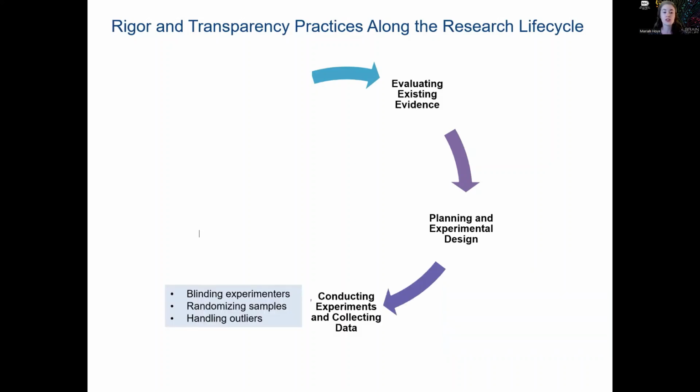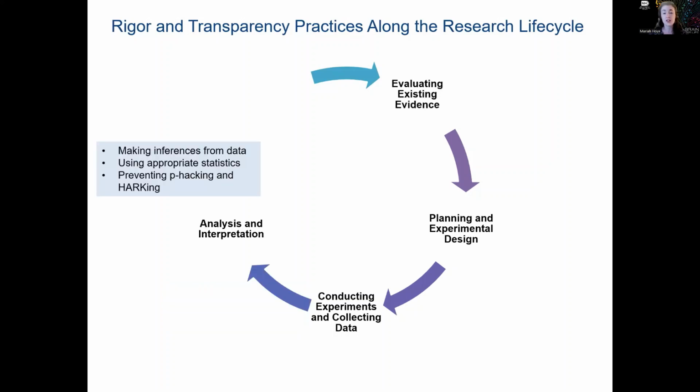When you move into the conducting experiments and collecting data phase, this is when you would follow through on those plans for blinding or masking of experimenters, randomizing your samples, and then also using those predetermined inclusion and exclusion criteria for handling outliers.